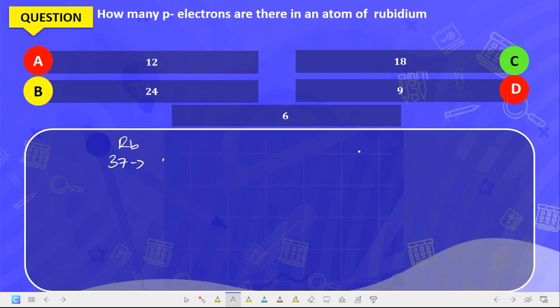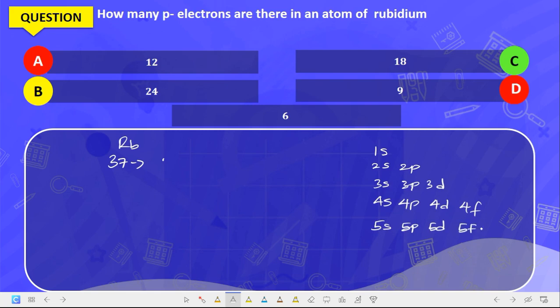This is 1s, 2s, 2p, 3s, 3p, 3d, then 4s, 4p, 4d, 4f. Then we'll have 5s, 5p, 5d, 5f.